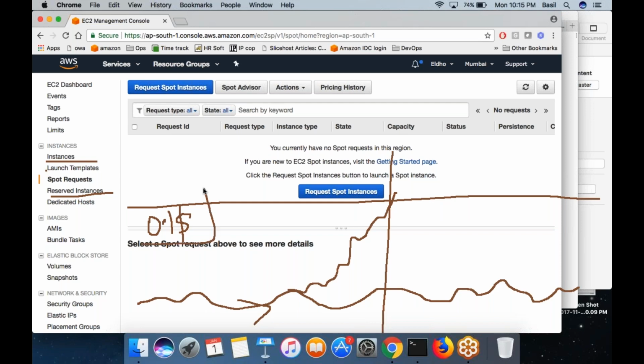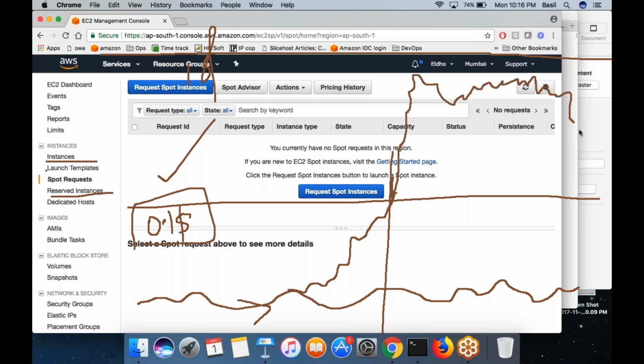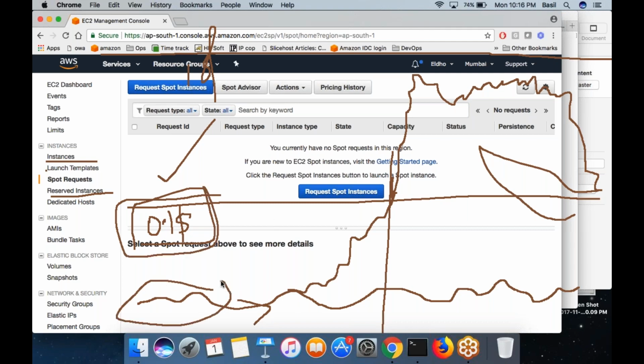You reserve the machine by specifying a bid price, and if you specify a large bid price, let's say $1, it is possible that you are not actually reaching $1, but the spot price is going very high. The rate is very high. So your monthly bill will be high accordingly. So you should set an appropriate bid price. If the actual spot price ever crosses your bid price, it will get terminated. So you need to choose it wisely so that you will not be overcharged.